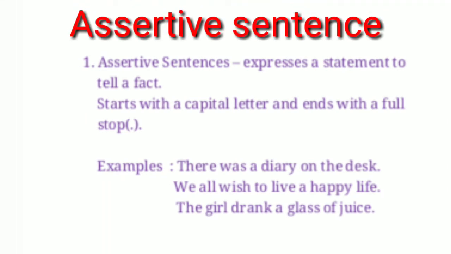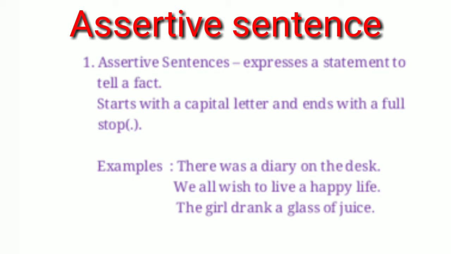The sentences that express a statement to tell a fact are called assertive sentences. Always we use these sentences to say or to state some fact. These sentences always start with a capital letter and end with a full stop.